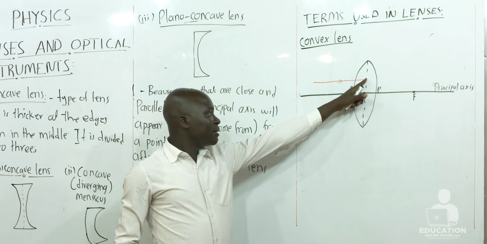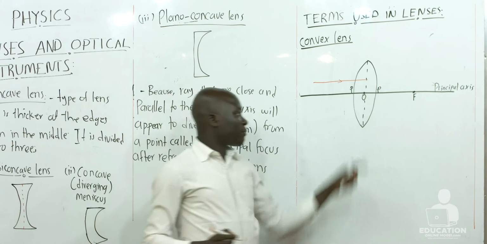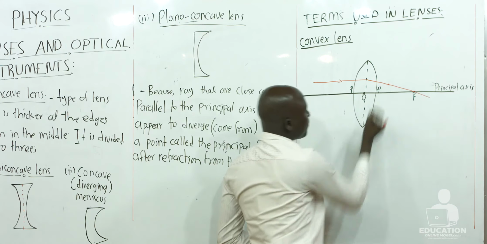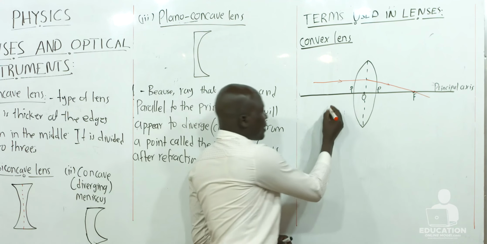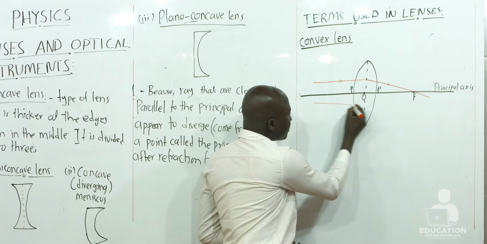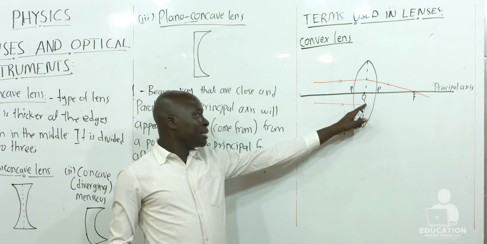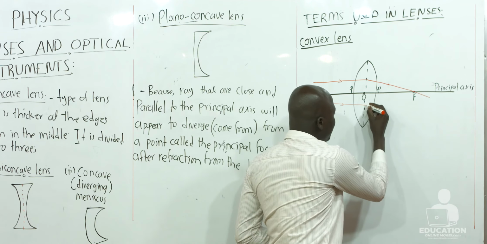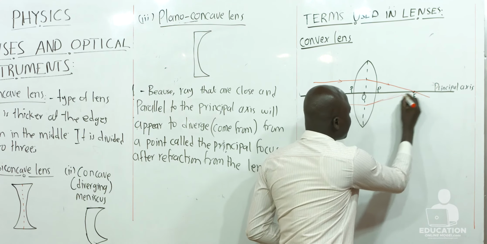When it reaches the lens, it will be refracted and pass through the principal focus of the lens. What if we have another ray which is still close and parallel to the principal axis? When it reaches the lens, it is also refracted to pass through the principal focus.